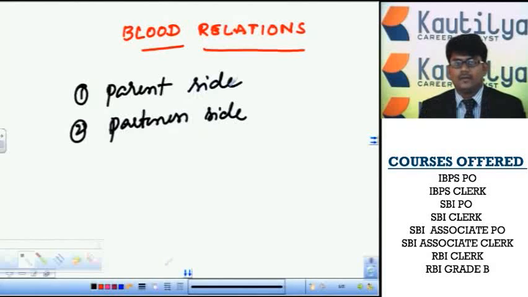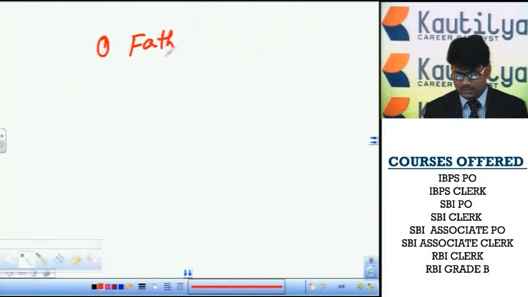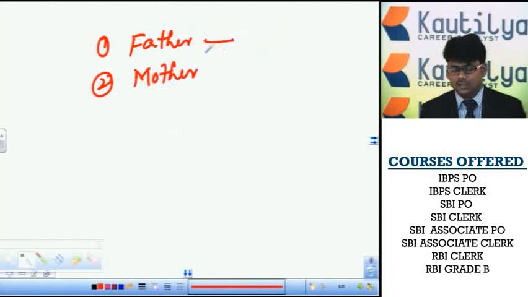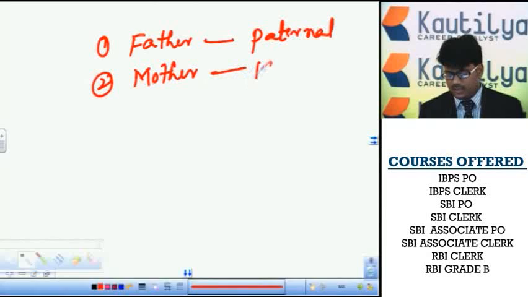Parent side relations are again classified into two: father side relations and mother side relations. Father side relations are called paternal relations. Mother side relations are called maternal relations.